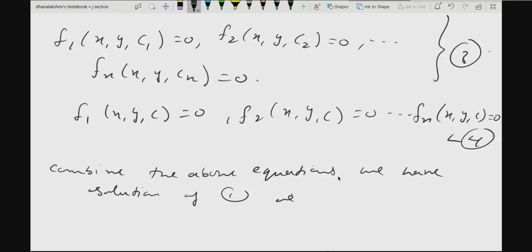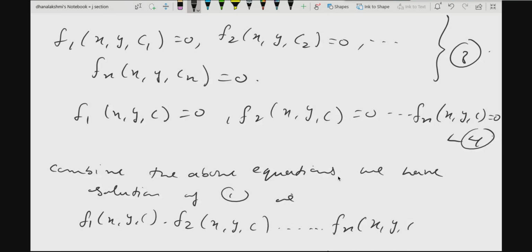That is, you will just multiply these solutions: F1 of x, y, c into f2 of x, y, c and so on into fn of x, y, c is equal to 0. Understood all of you the procedure?